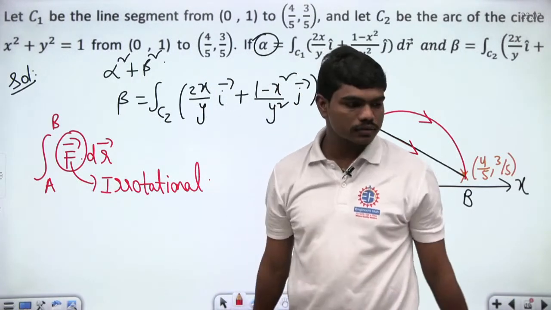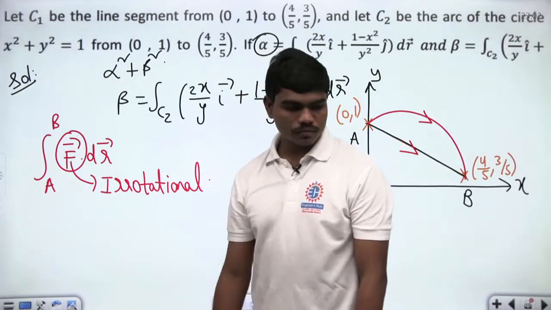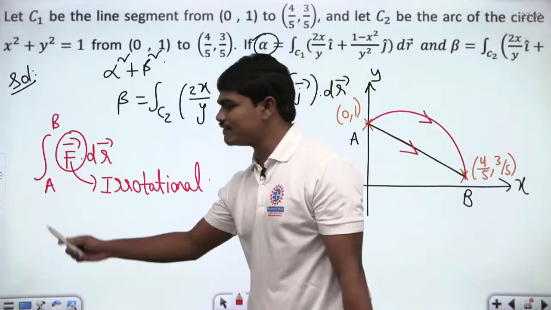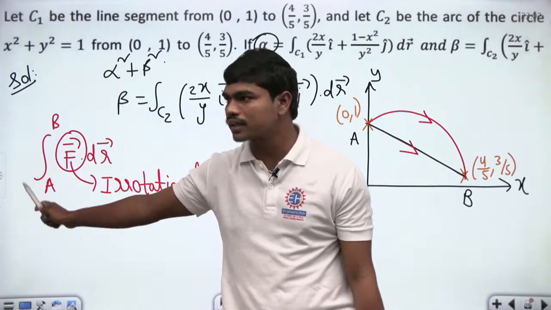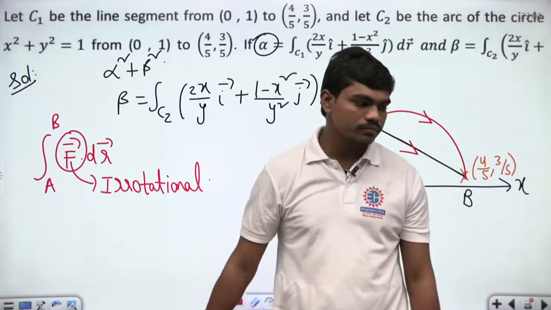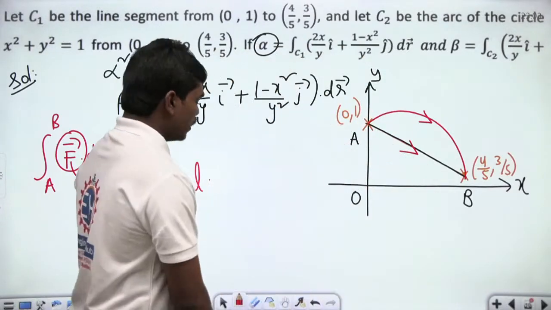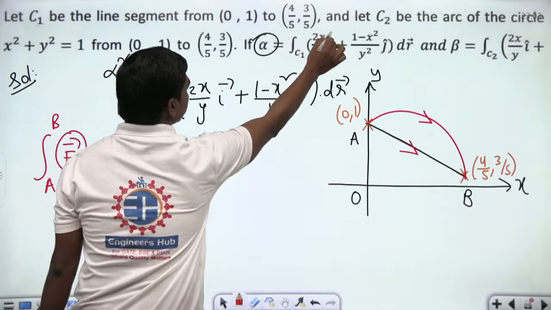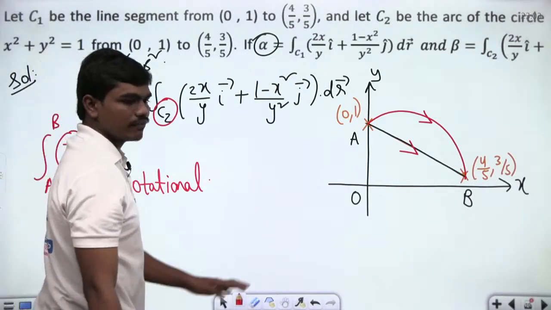Integral from A to B of f bar dot dr bar, if this is the line integral and f bar is irrotational, then can you all recollect that this integral is independent of the path AB? Yes or no? Fine. Look, which means if you evaluate this integral along C2 or C1, the value remains the same.